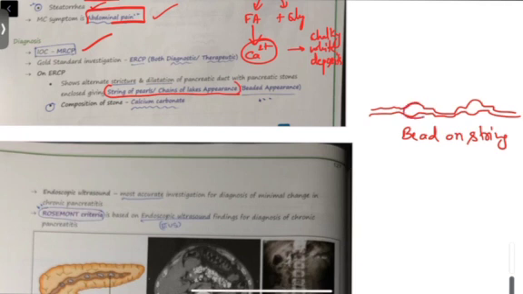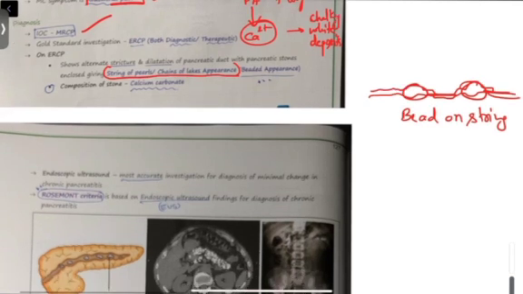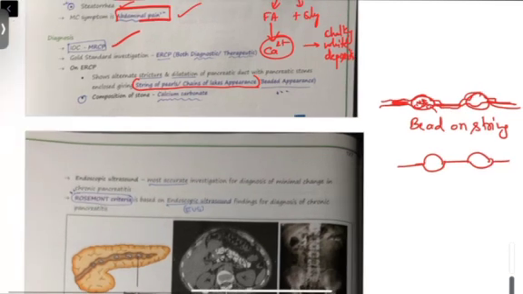Basically, beads, then a thread, beads and a thread. This appearance will be there because this part will get dilated because of accumulation of pancreatic secretions, and this part will have fibrosis. The stricture is where there is fibrosis, and the other part has accumulated, like this. Okay, that will be the appearance on ERCP.